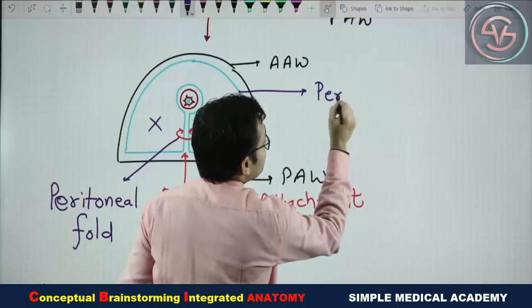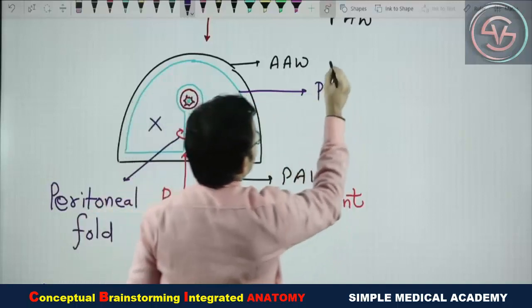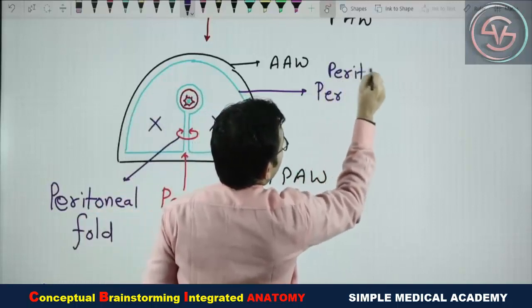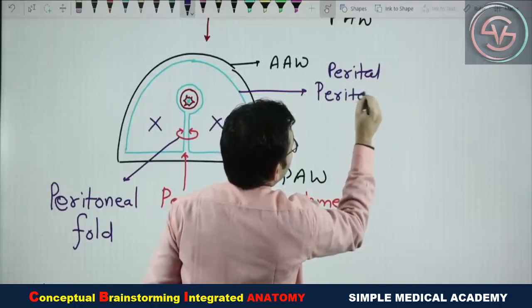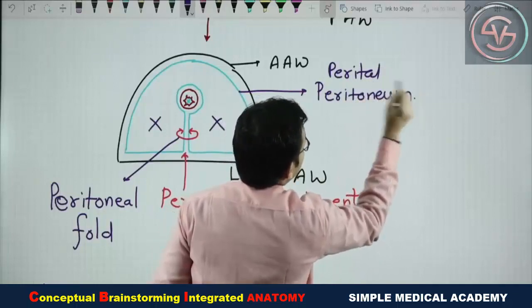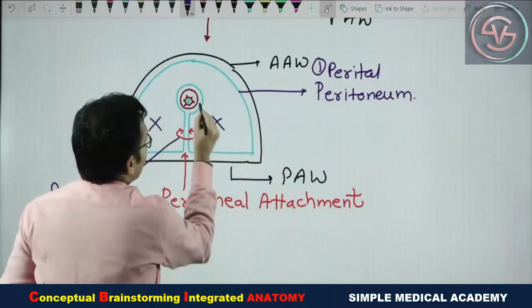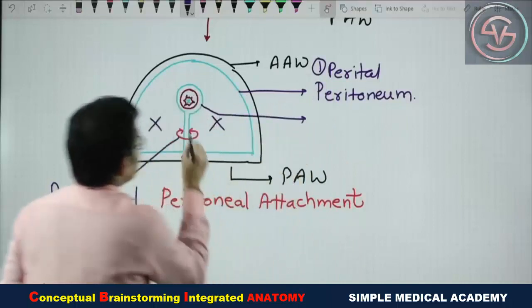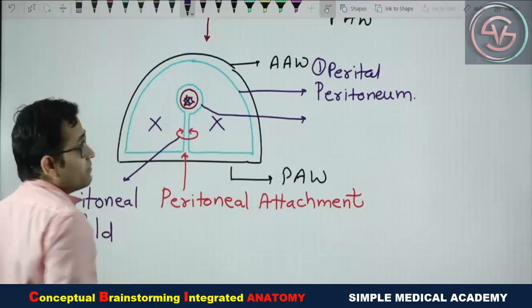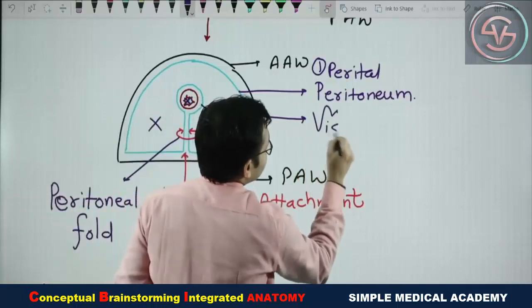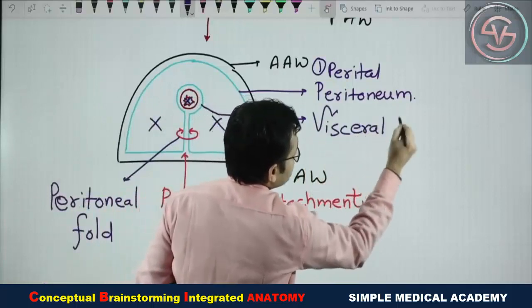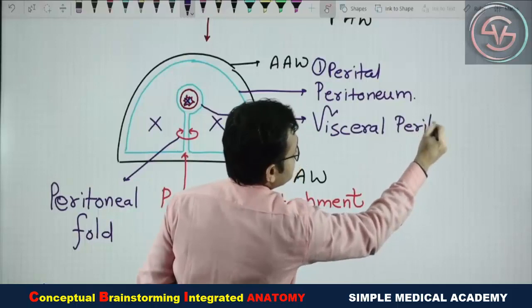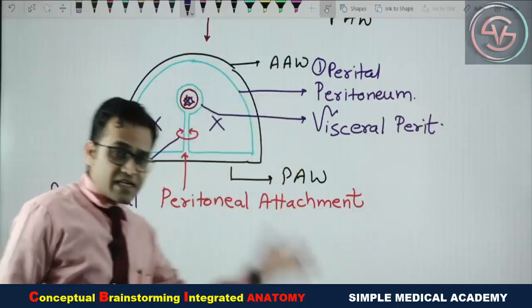That's why this is known as the parietal peritoneum, while one part of this peritoneum is around the GIT tube or the viscera. So this is known as the visceral peritoneum. So simple. So what is the parietal peritoneum?